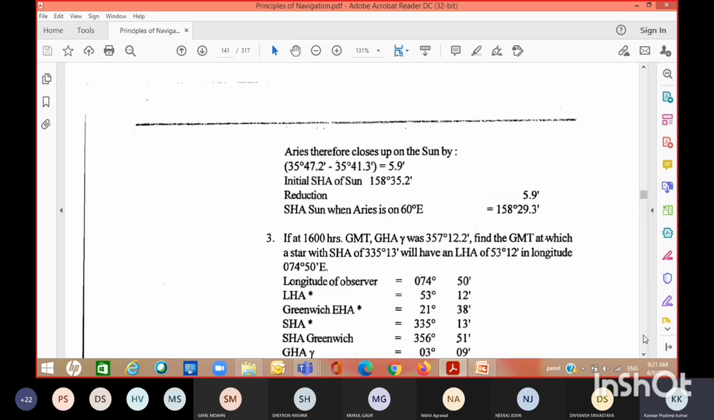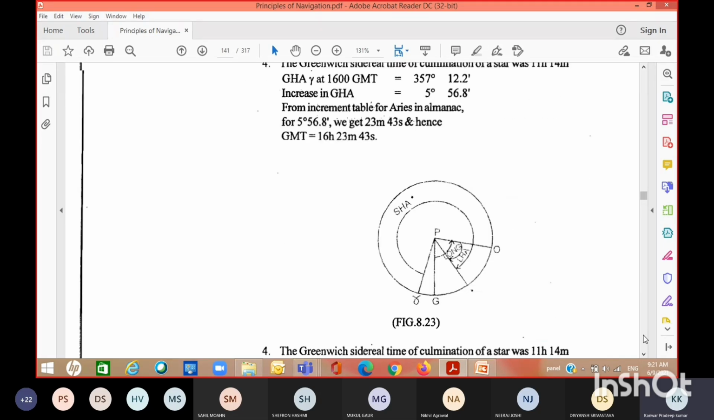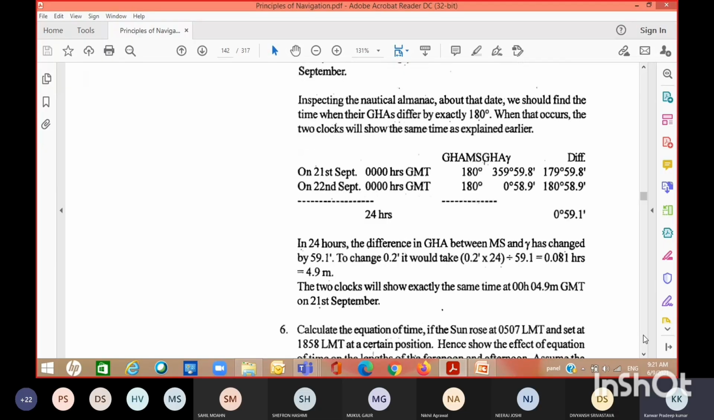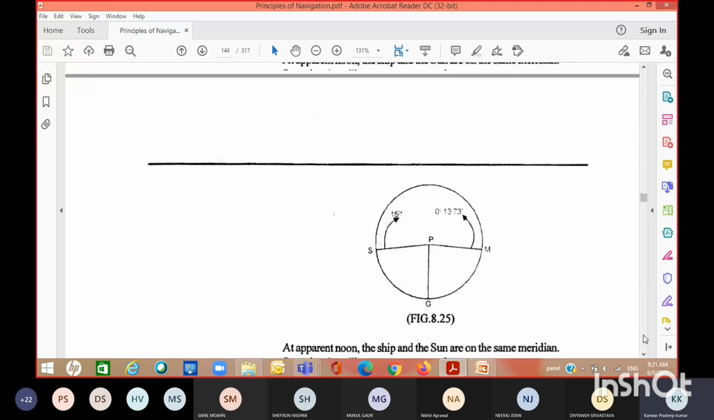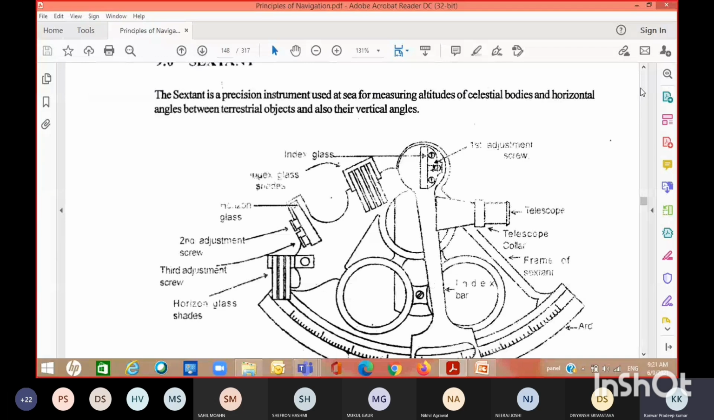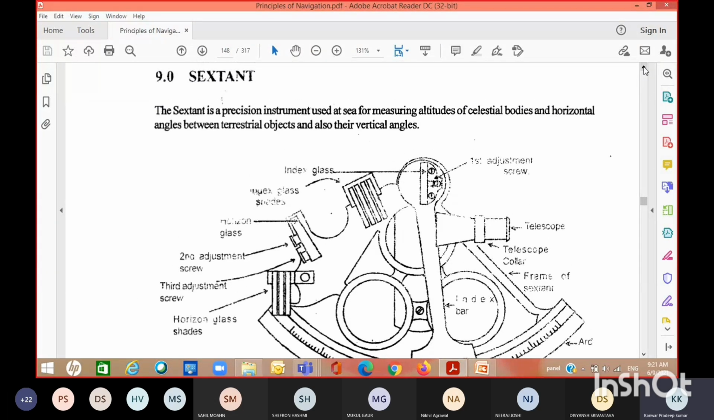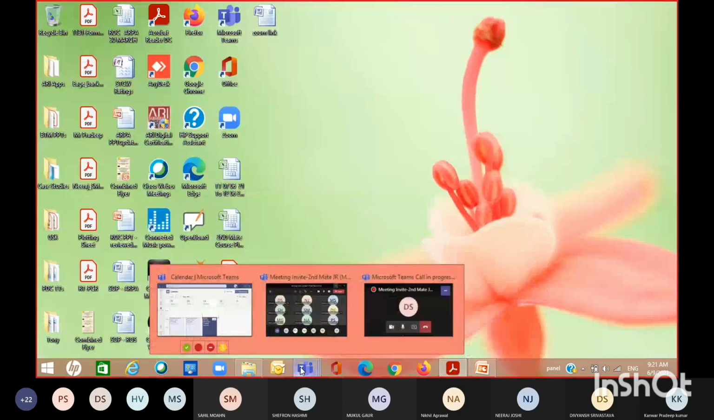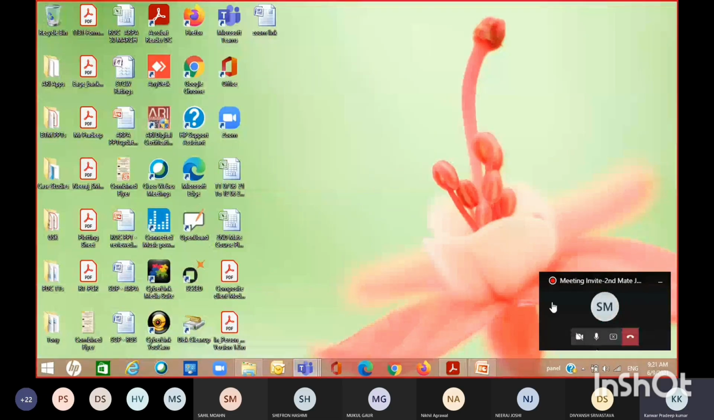Who has not seen a sextant or not used a sextant? Just raise your hand on that, press on that icon and I will know. It will give an idea how many people have not seen or used a sextant. It was probably shown to everyone in the pre-sea course.